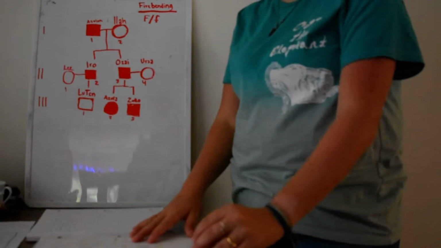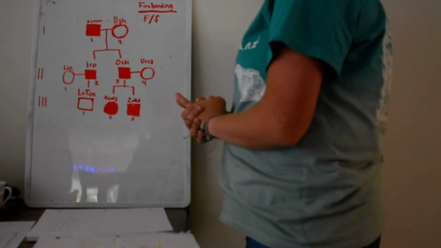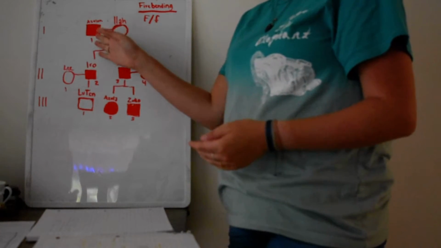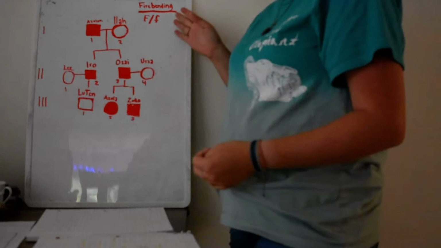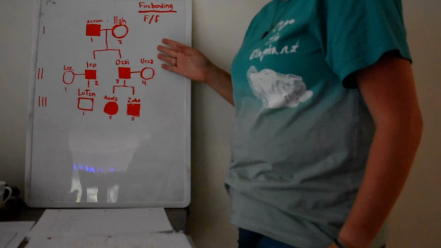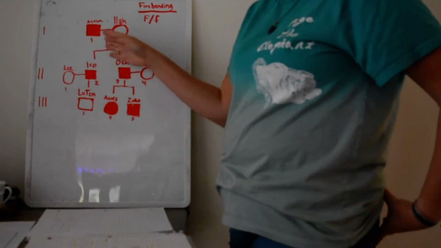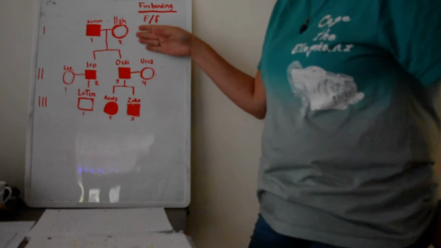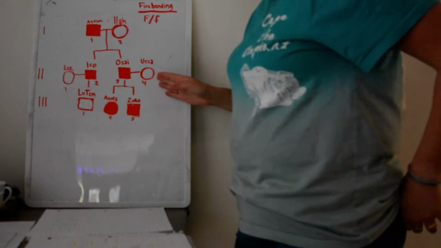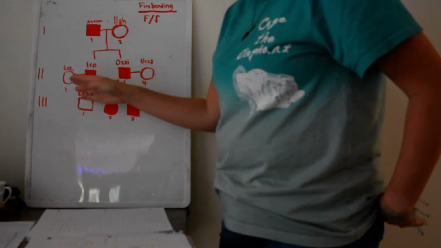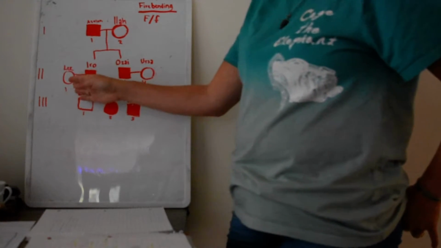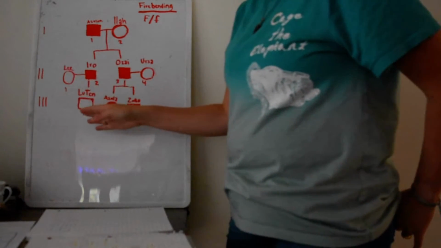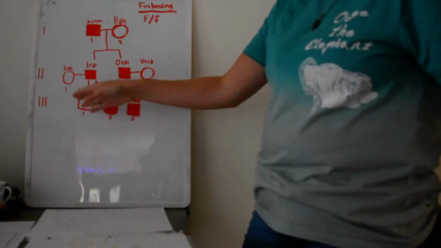The next mode of inheritance is X-linked recessive. This is the same as X-linked dominant, except the recessive allele describes the affected individuals. This is possible, and in that case, 1.2, or Isla, will be heterozygous. 2.4, Ursa, will also be heterozygous. 2.1, Lee, could be either heterozygous or homozygous, but we're just going to say she's heterozygous. And then 3.1, Lu10, would be heterozygous.